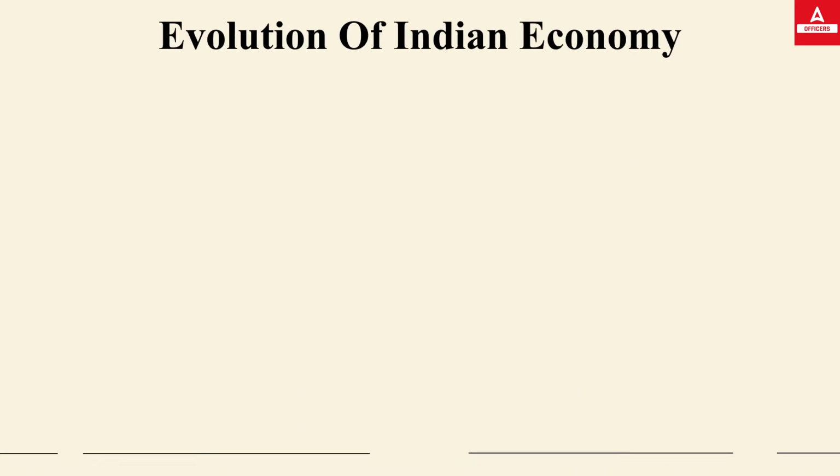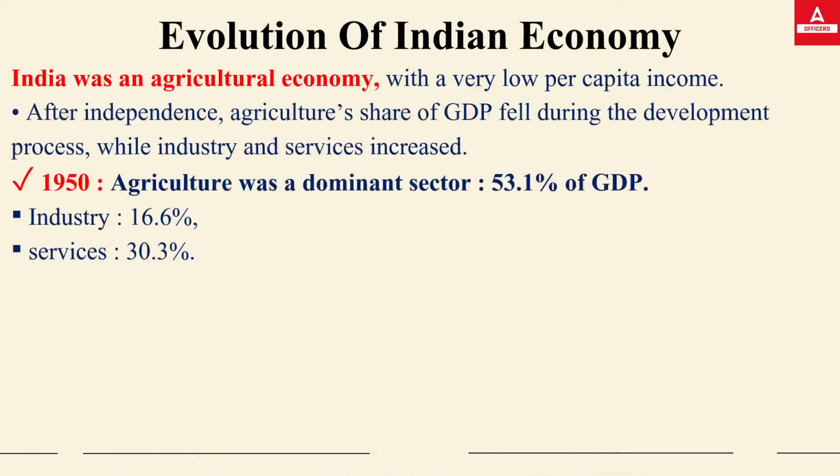In yesterday's class, we discussed certain points related to the evolution of Indian economy, and we are going to continue that today. India was an agricultural economy with a very low per capita income. A low per capita income impacts the economy, because people do not have money, so they are not going to demand more goods and services.